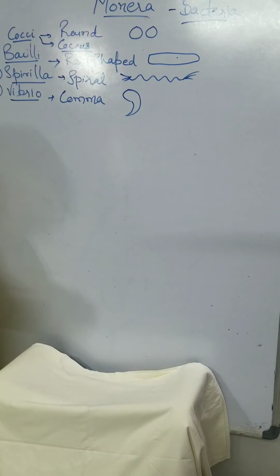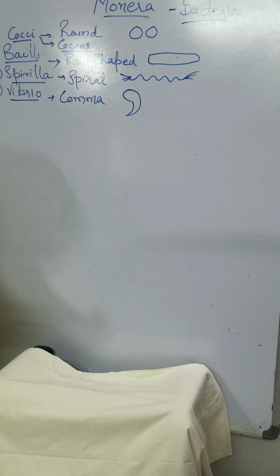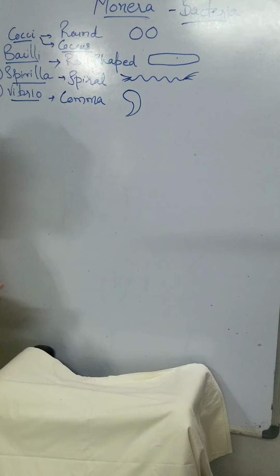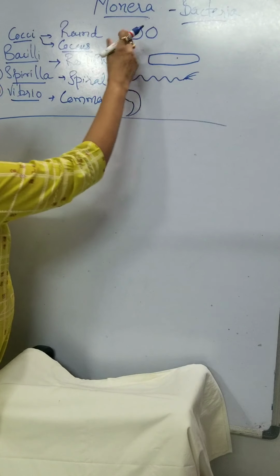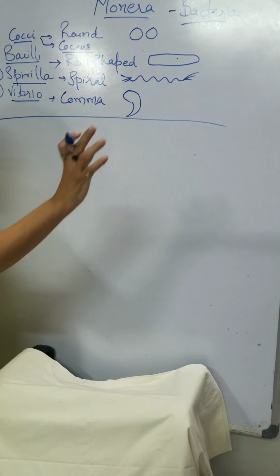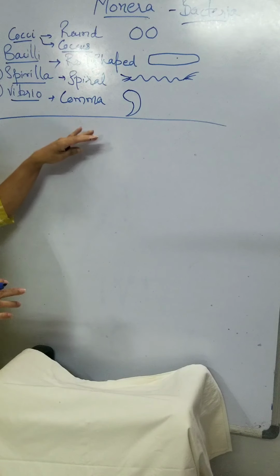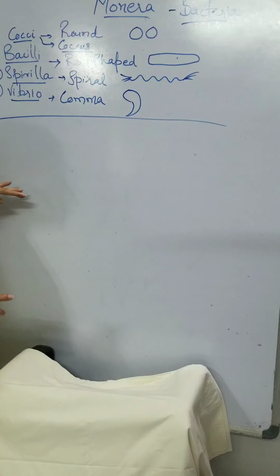Alright, now we will come to the next type. Now the main classification begins, that is, the different types of bacteria based on their habitat, their eating habits, and the composition of their cell structure. The first classification we talked about was based on their shapes only. No other criteria was taken into account. But now we are going to talk in more detail.